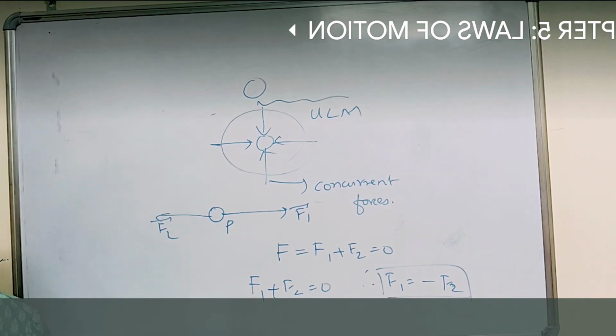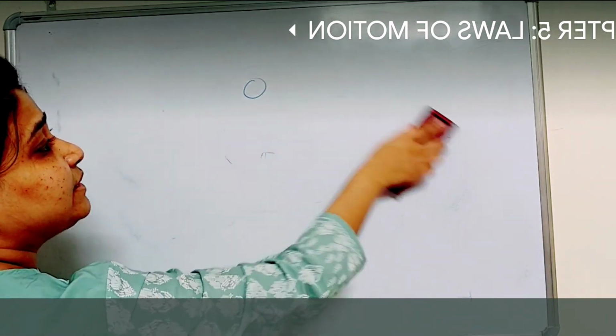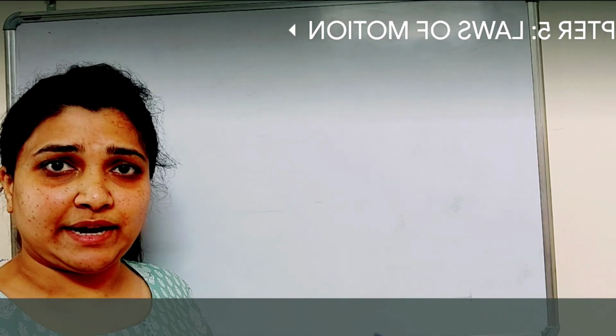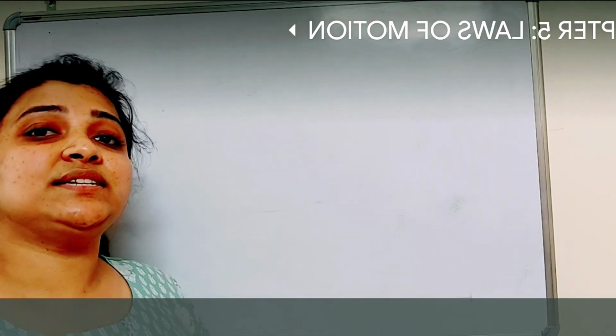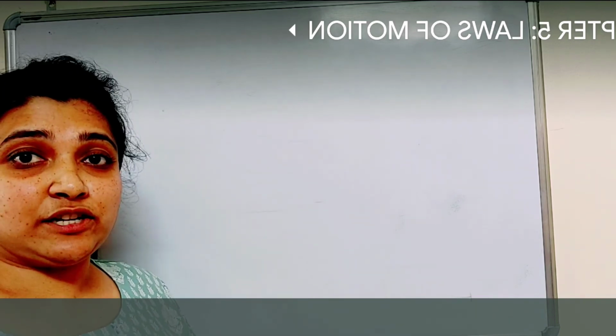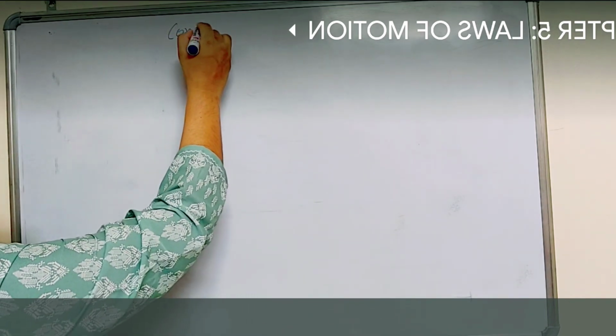Am I clear, children? Now, there are certain conditions that you need to know. How do we say that they cancel out each other and are in equilibrium? We will take these forces in a plane, apply the parallelogram law, get the resultant, check what it is satisfying, and then we can say that it is in equilibrium. So there are some conditions that we have to know.